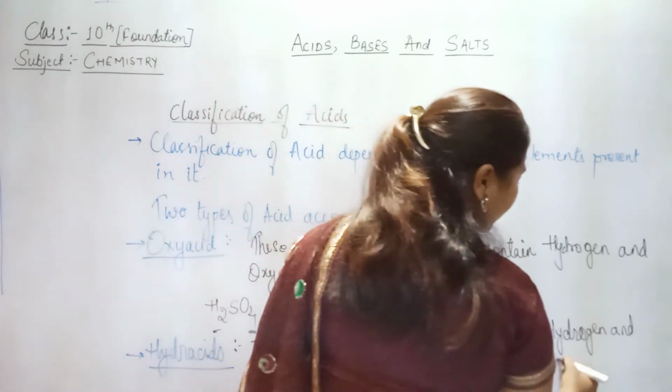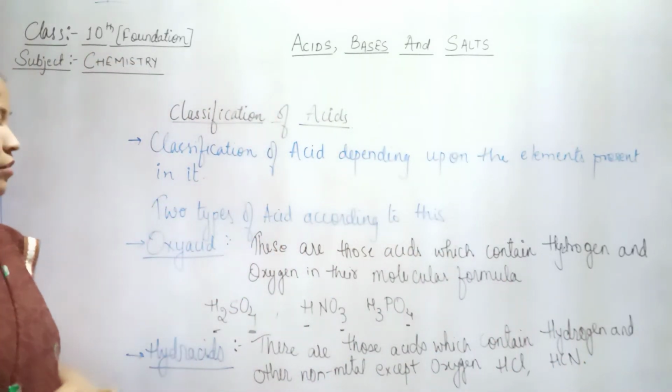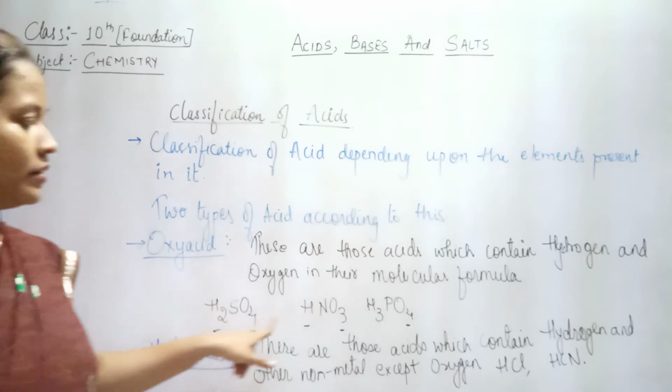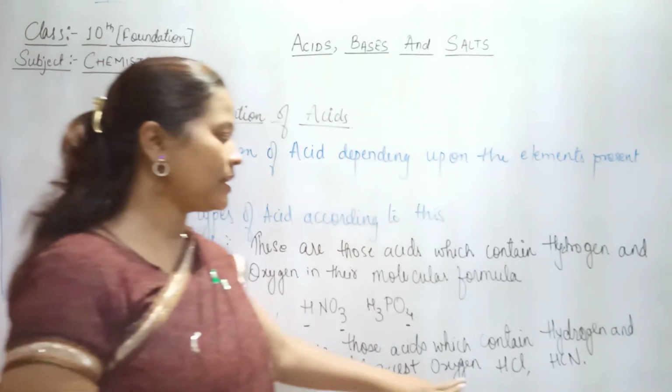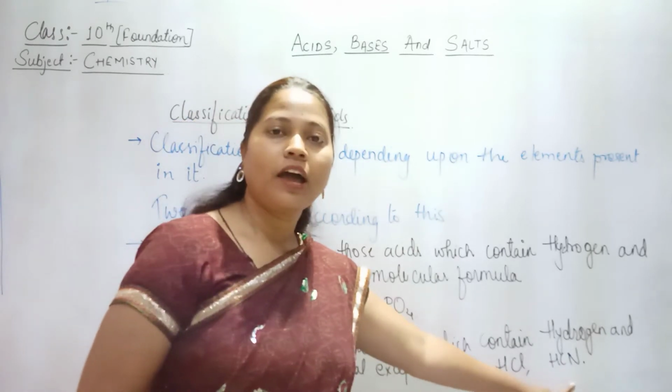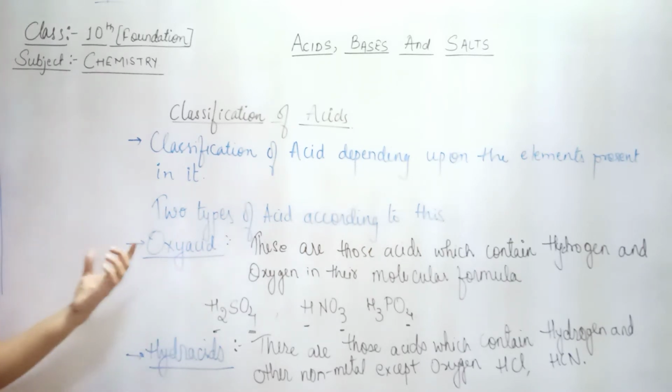HCN. So what are the names of these acids? You can write it. That is, for this is sulfuric acid, nitric acid, phosphoric acid. For hydra acids, I have given you hydrochloric acid and hydrogen cyanide. So these are the different acids which can be categorized into two groups, that is oxo acids, that is oxy acids, or hydra acids. So I hope this is very clear to you, and very conceptual thing this was,